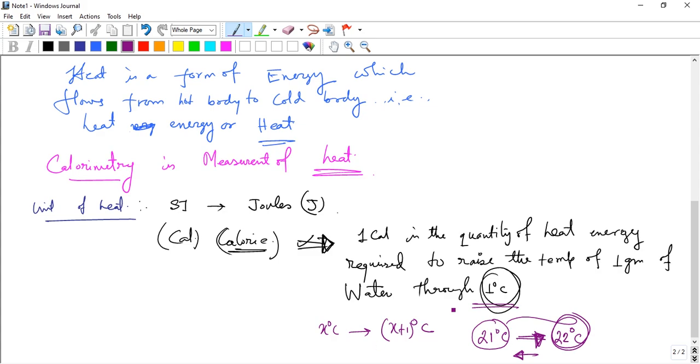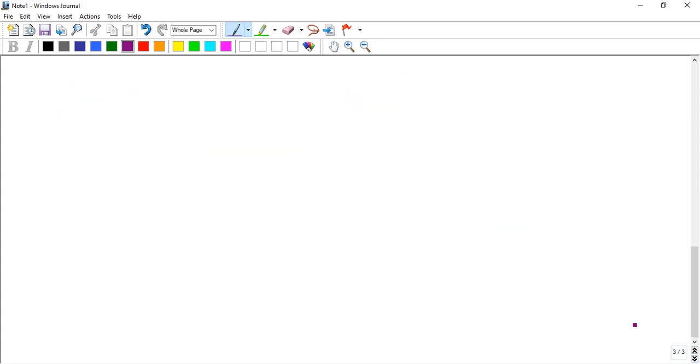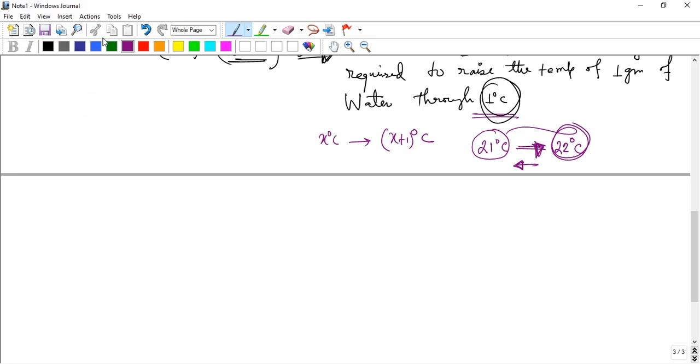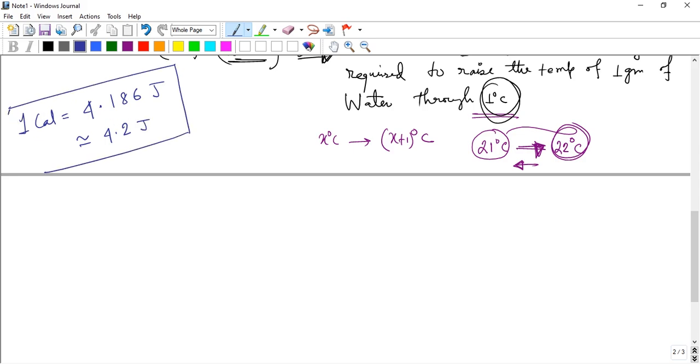So what is the relation between calorie and joule? Very important. 1 calorie is equal to 4.186 joule, which is approximately 4.2 joule. That is the relation between calorie and joule. Okay, clear.